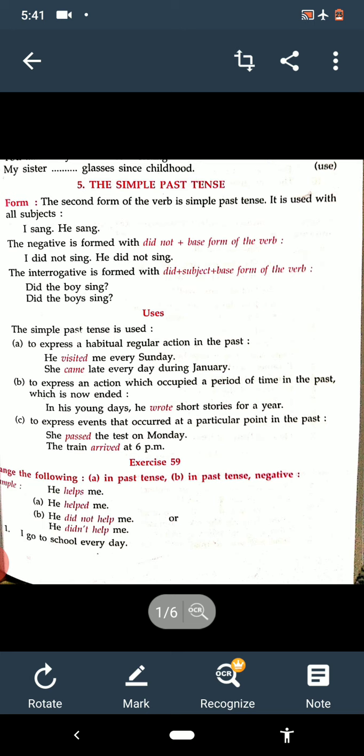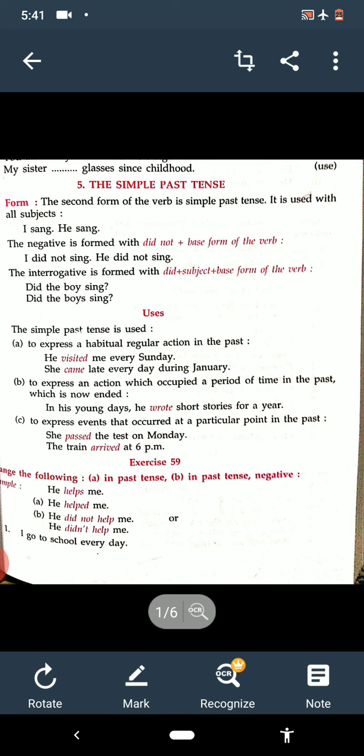In past tense, when we have to make it negative, we have to use did not and the first form of the verb, or we can say base form of the verb. So this we have done yesterday, and for making interrogative we have used the formation did plus subject plus base form of the verb and in the end question mark.